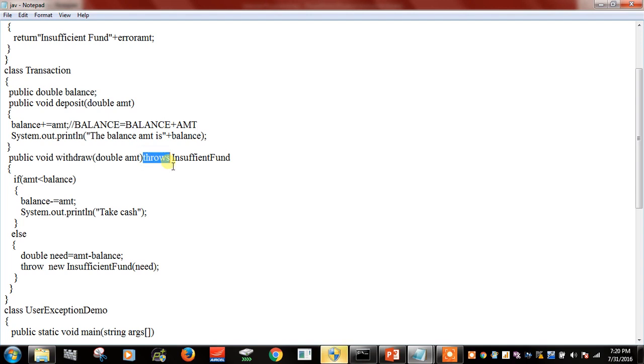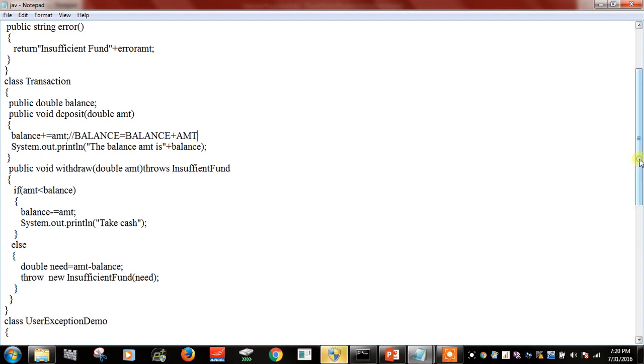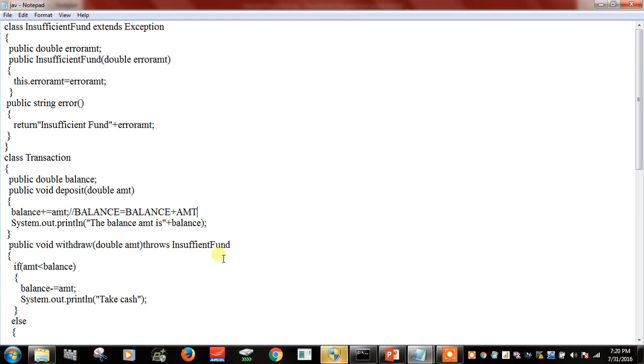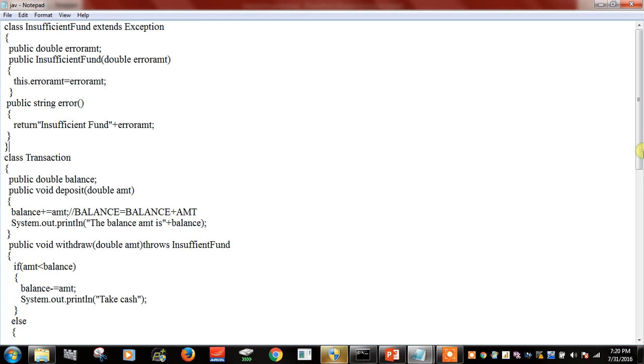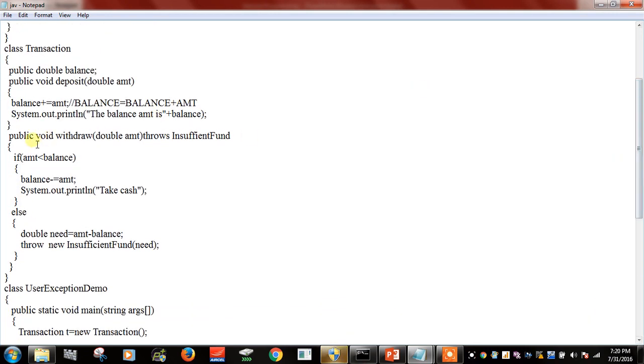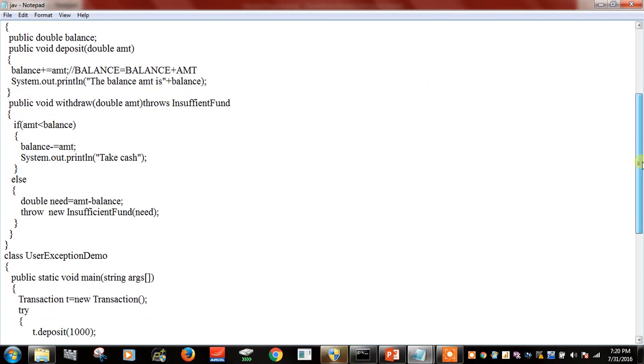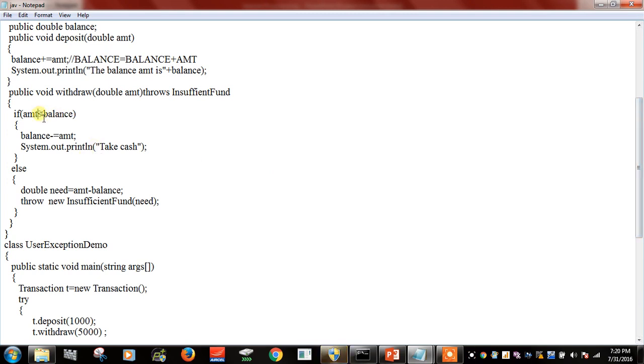As mentioned earlier, throws will be used to declare a particular exception. So this throws insufficient fund will be throwing this exception. Now using the if statement, we are going to check a few conditions here. If the amount is lesser than the balance, then balance minus equal to amount. This can also be written as balance is equal to balance minus amount. Next one is System.out.println take cash. You can withdraw and you can take cash here.